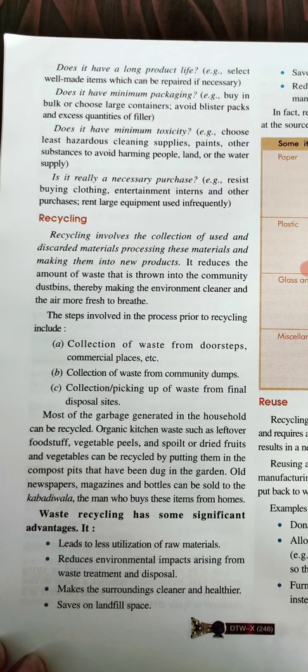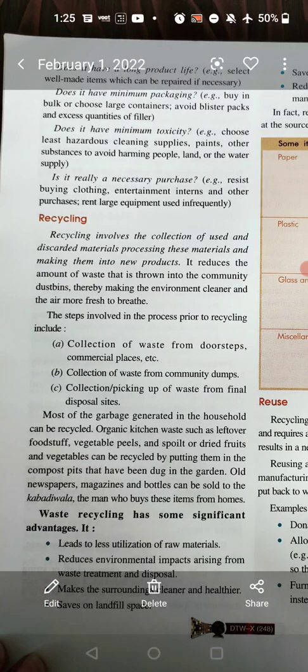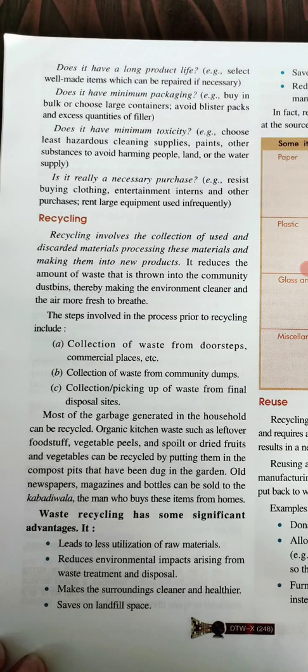So recycling involves the collection of used and discarded material, processing these materials, making them into new products. Recycling means making new products out of the used products. This includes 3 steps. First is collection of waste from the doorsteps or commercial places, then collection of waste from community dumps, and finally collection of waste from the final disposal sites.